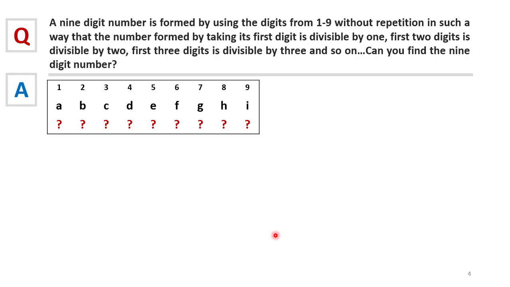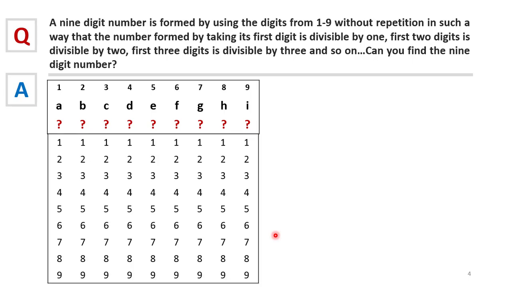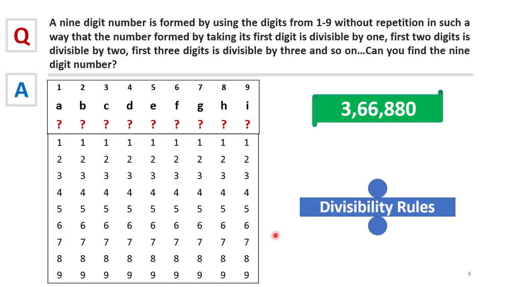Now, one way to solve this problem is by using the trial and error method. You list out all possible 9-digit numbers and look for the number which satisfies the conditions given in the problem. Now, A to I can be any of these 9 digits and there are 3,62,880 possible 9-digit number combinations, which makes it very tedious to find the answer by using the trial and error method. However, this problem can be easily solved, or at least simplified enough to solve, by using divisibility rules. Let's find what these rules are.